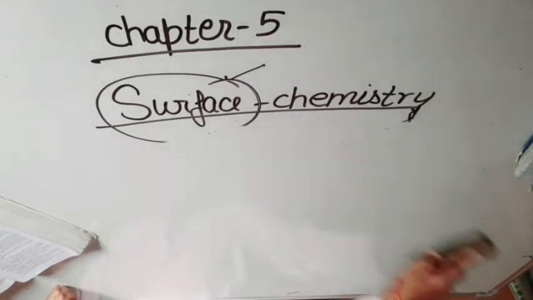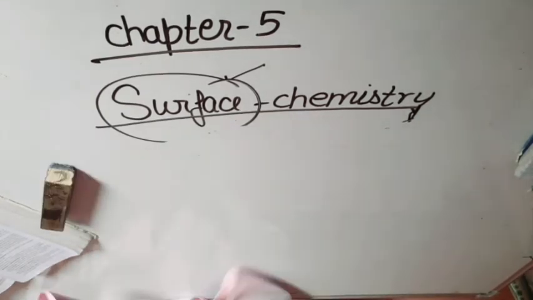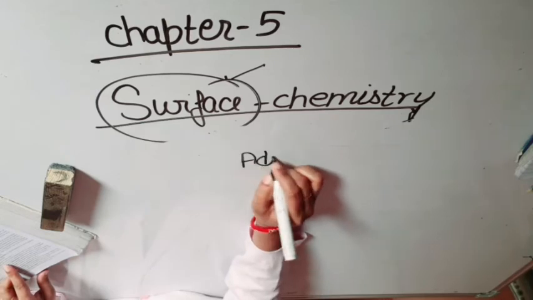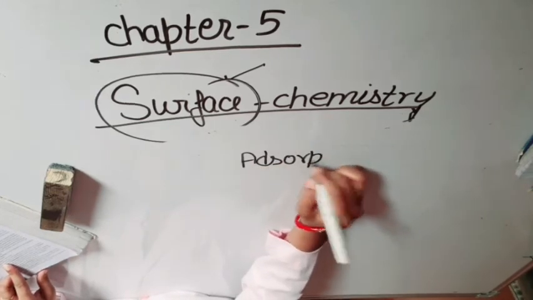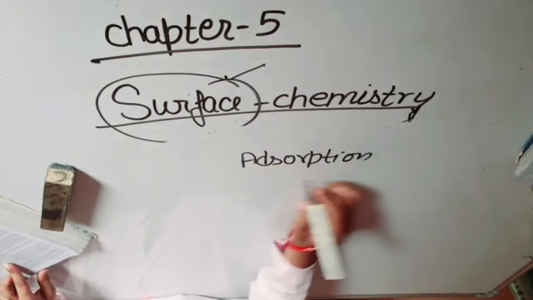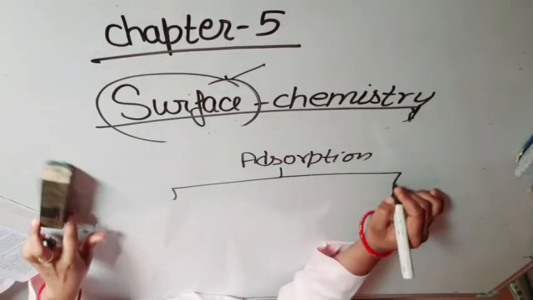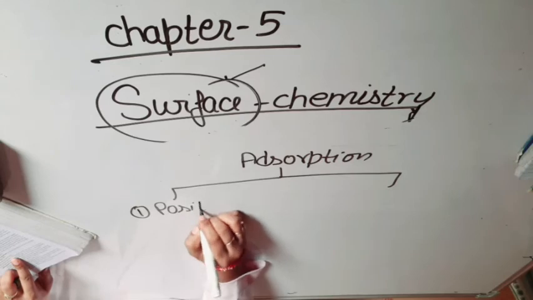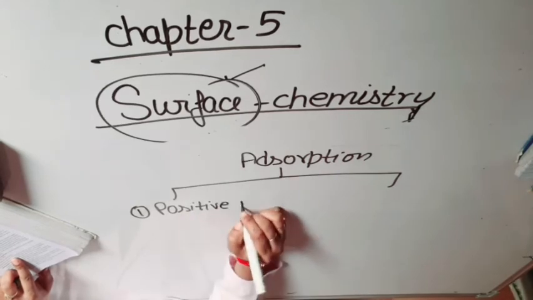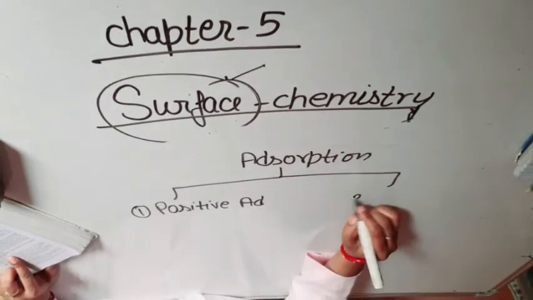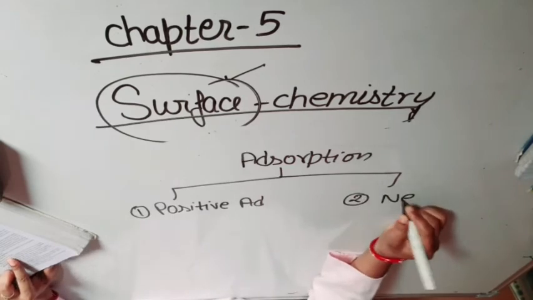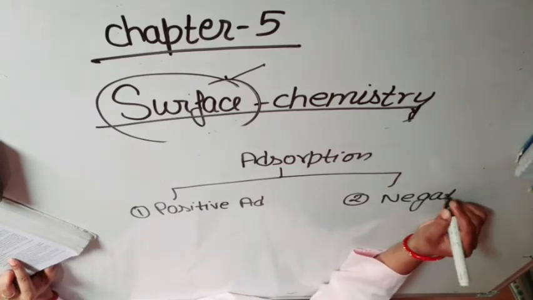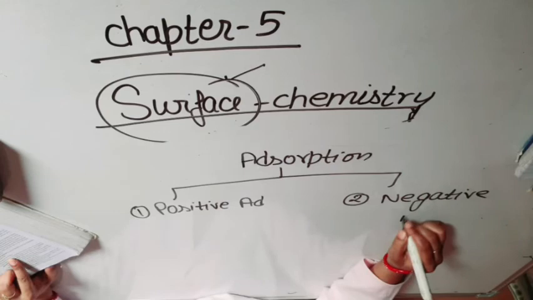Students, there are two types of adsorption. Number one, positive adsorption, and the second is negative adsorption.